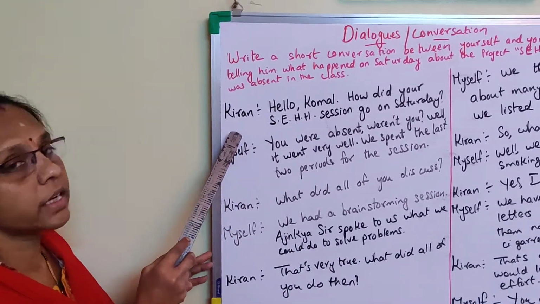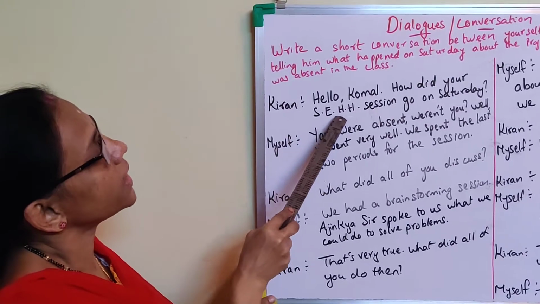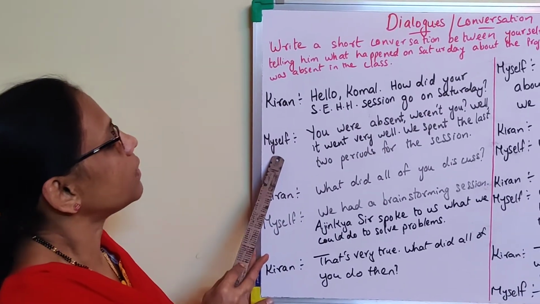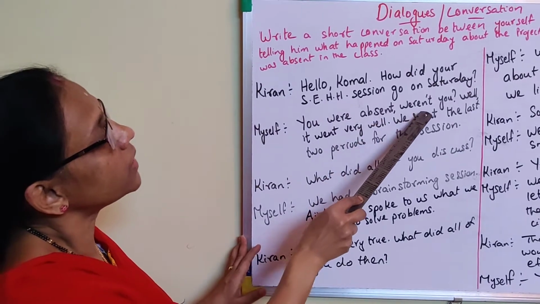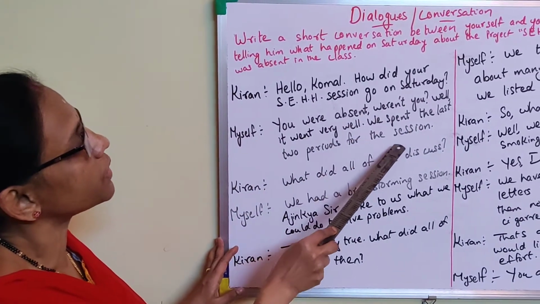So here see, Kiran: Hello Komal, how did your seeing eyes, helping hands session go on Saturday? Myself: You were absent, weren't you? Well, it went very well. We spent the last 2 periods for the session.